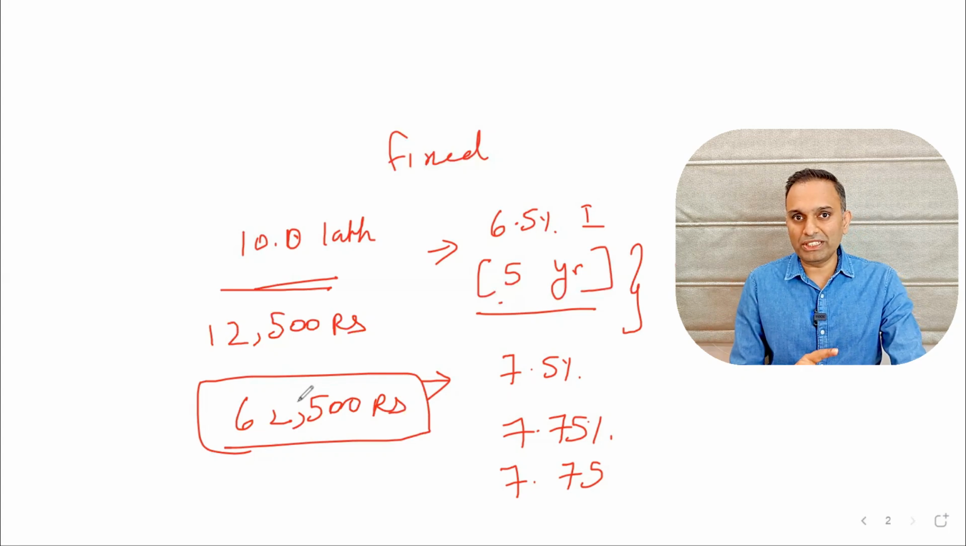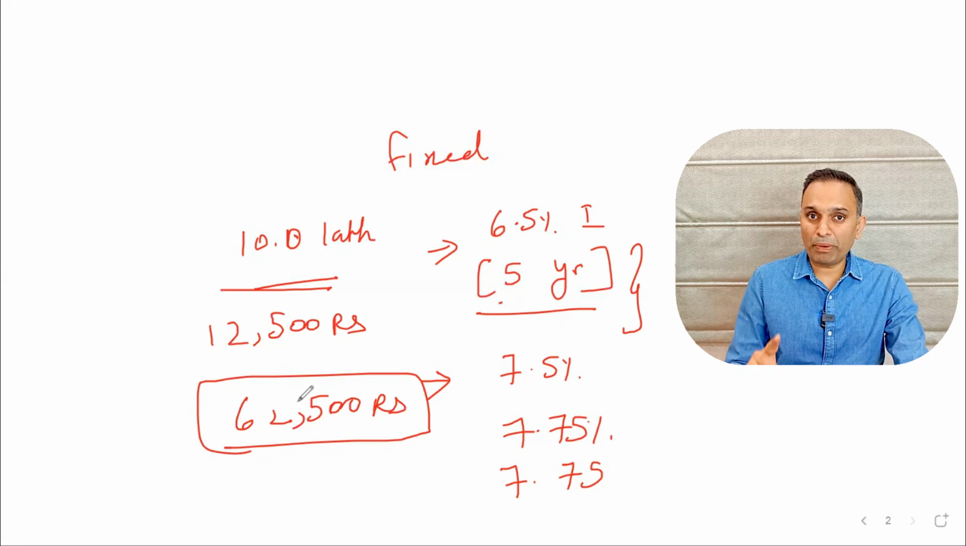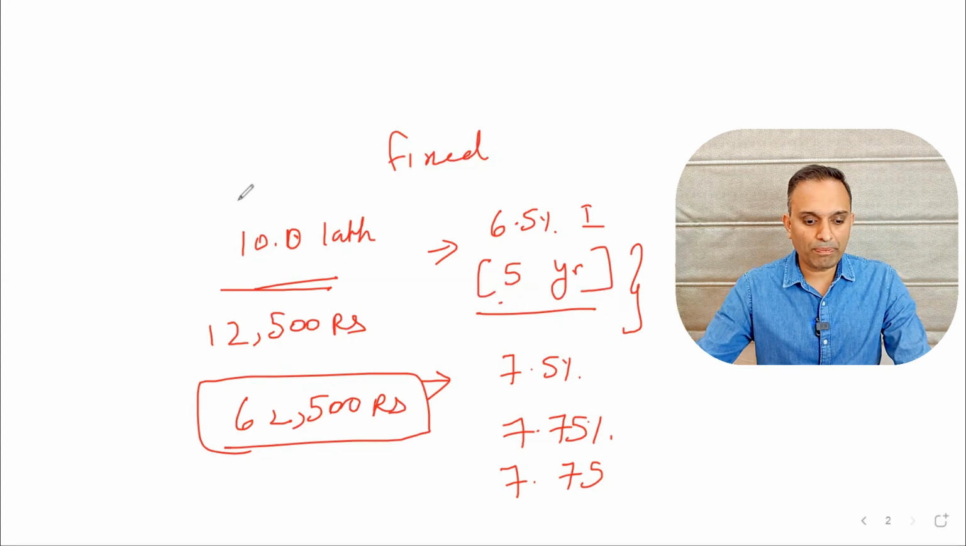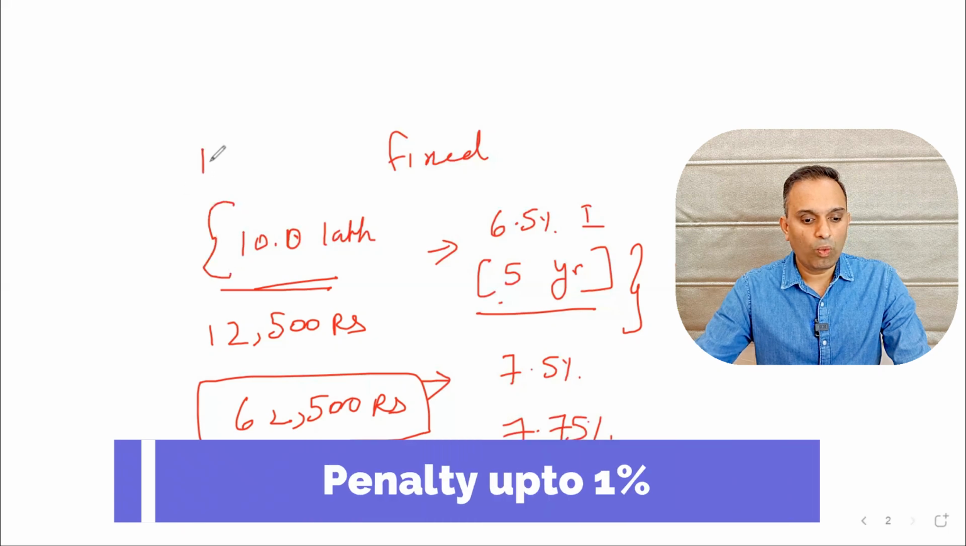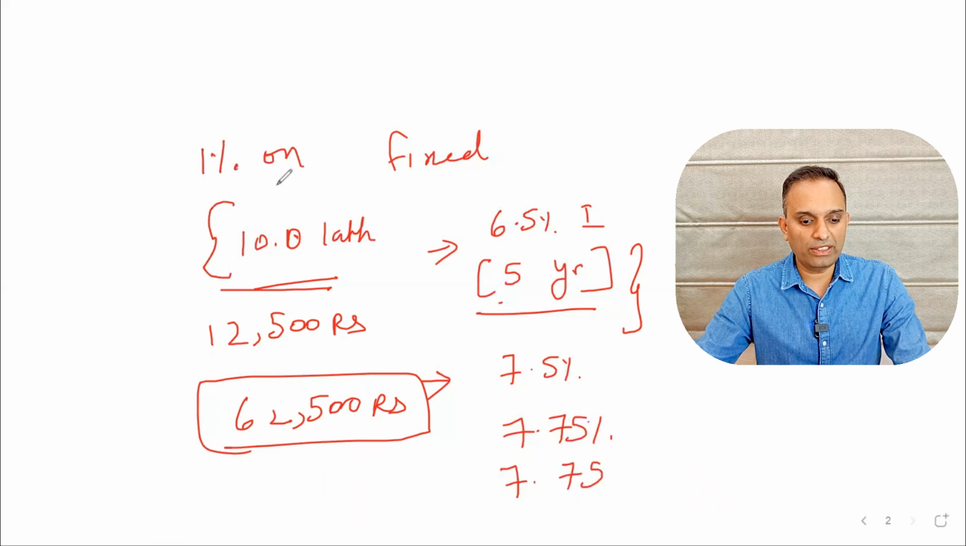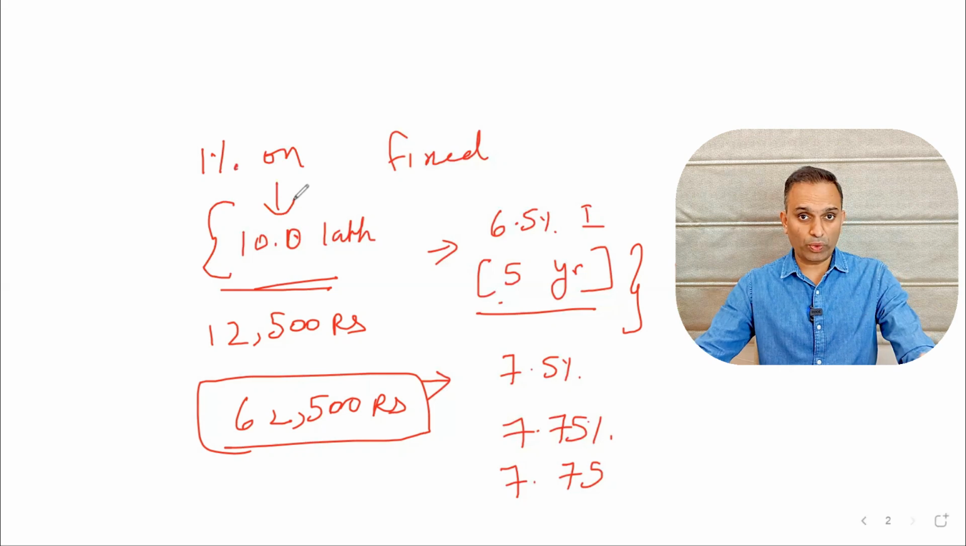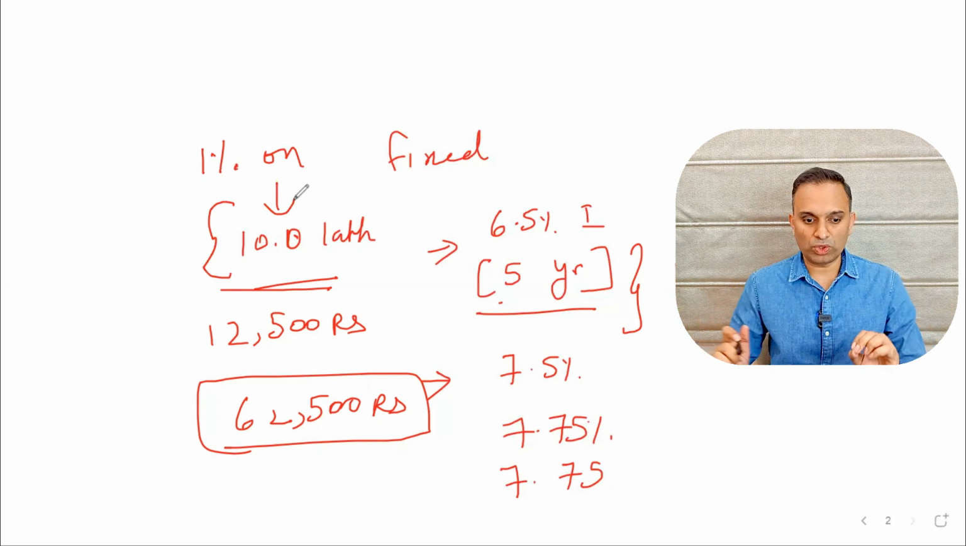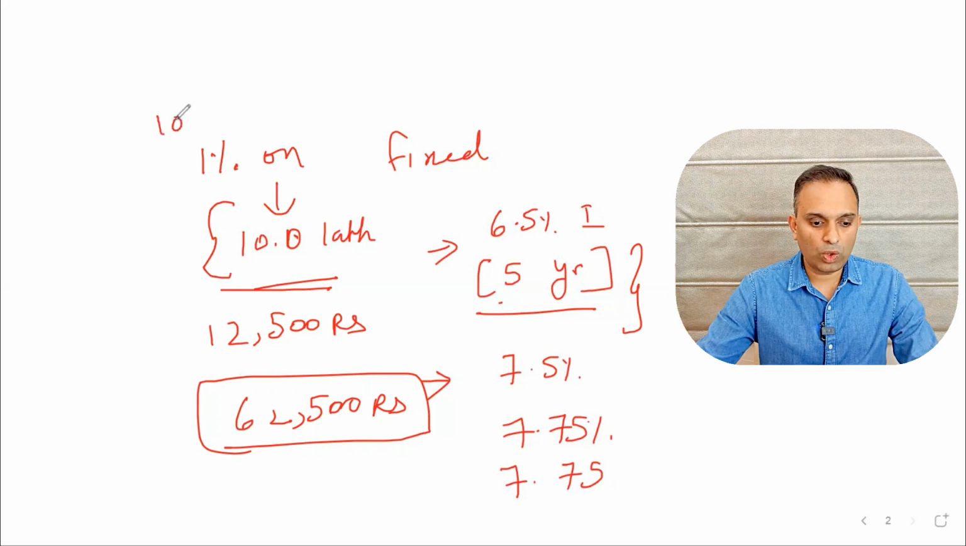Now the only issue is, if he is doing that, he needs to pay two kinds of fees. The first one is penalty. Now how much is the penalty? The penalty is 1% on this 10 lakh. Whatever amount you invest, it's 1% of that amount. So roughly 10,000 rupees is the penalty amount.